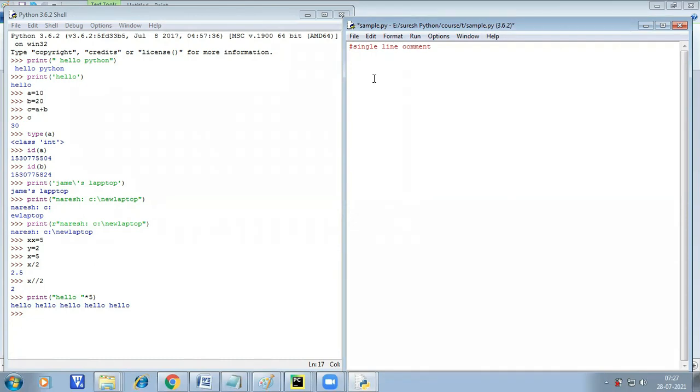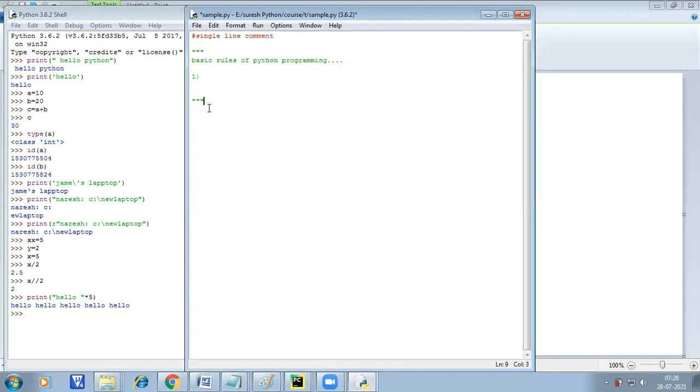So what is a multi-line comment in Python? You can use this one. So here this is a multi-line comment. Here you can write this one, or else you can go with doc strings. That is also possible. What are the rules Python is following? Basically, you have to use a doc string.